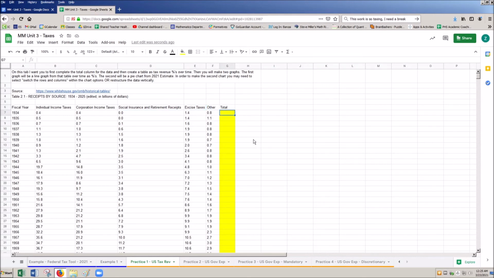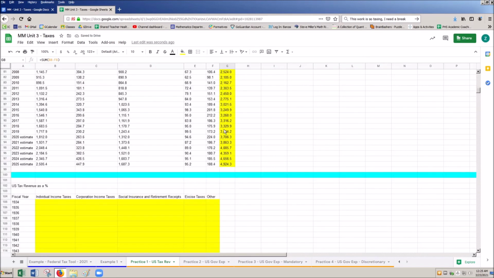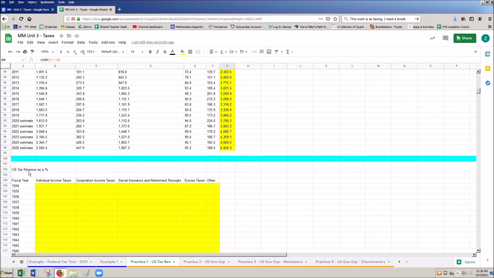If I want the total here, what would I do? I would do a sum function, and look, it already knows what I want to sum. Then from there, I could take that and drag it down. So I'm going to hit enter. I could autofill, so I'm just going to hit autofill. From here, the next big thing is I want to fill this revenue as a percentage, okay? So I want to know what the individual income taxes were as a percentage in 1934. To do that, I'm going to do equals.